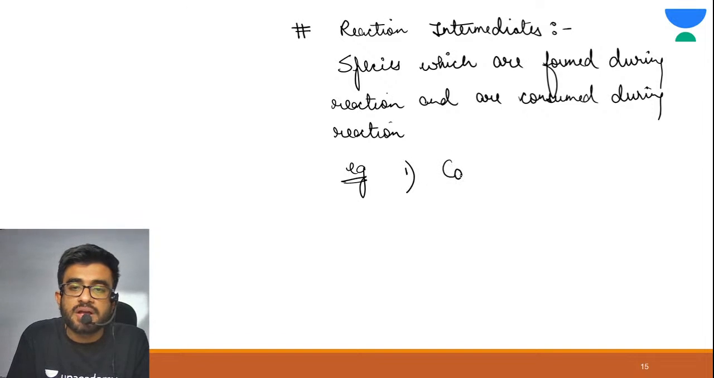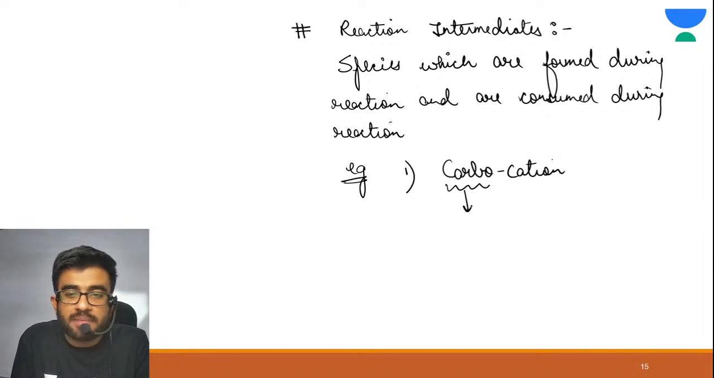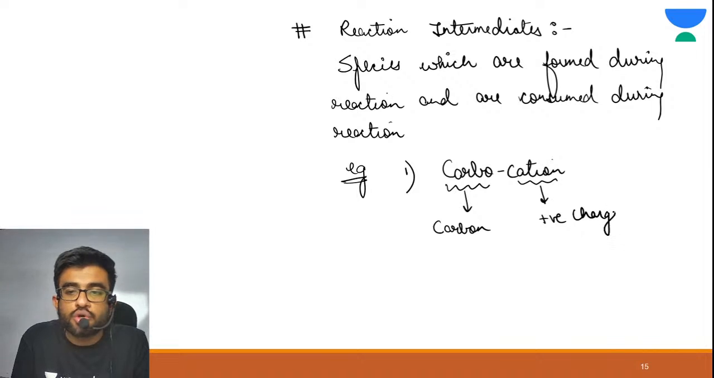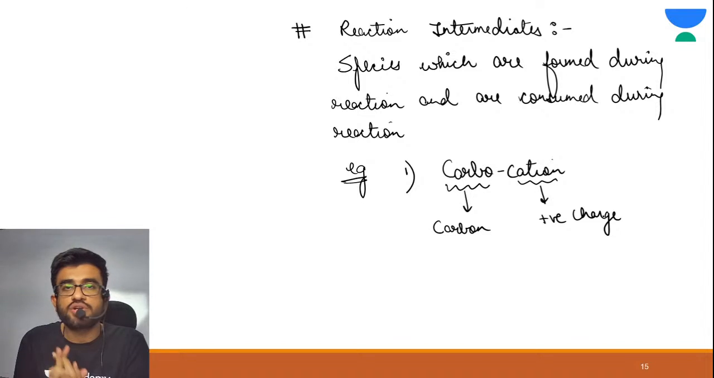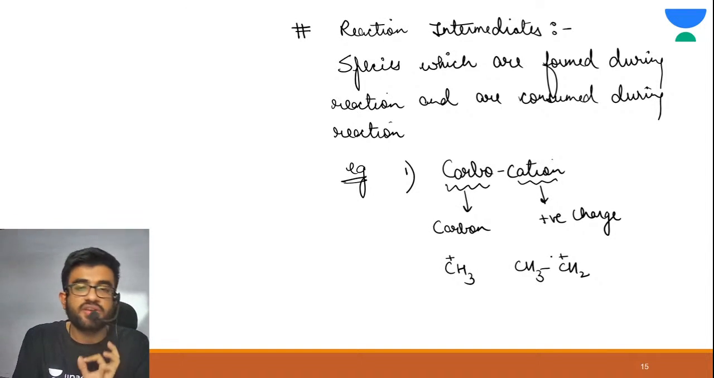First example is carbocation. Let us again break this word. Carbo, our champion of organic chemistry, carbon. Cation means positive charge, correct? So those molecules which have positive charge on carbon are known as carbocation. Example, CH3 positive, CH3 CH2 positive. See, in this, carbon atom has positive charge. So these are examples of carbocation. Is it clear? So this is a reaction intermediate.